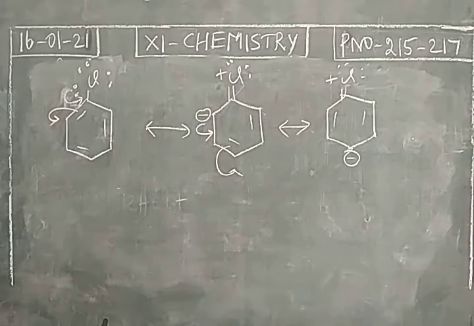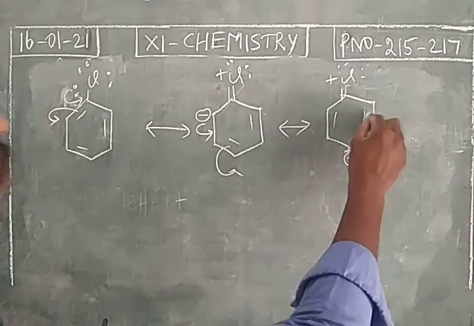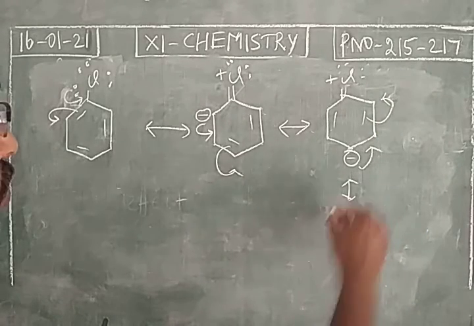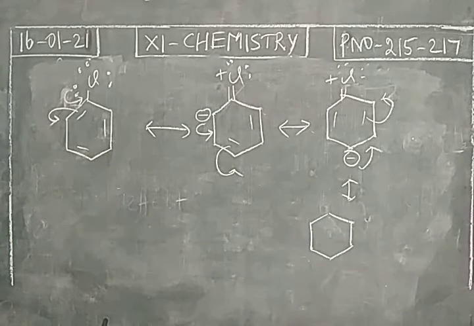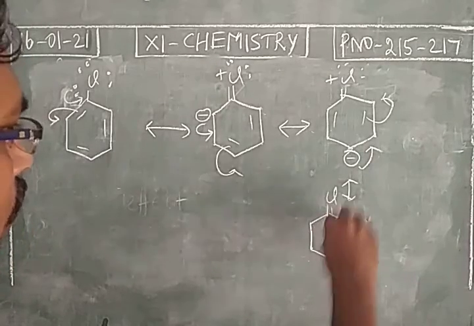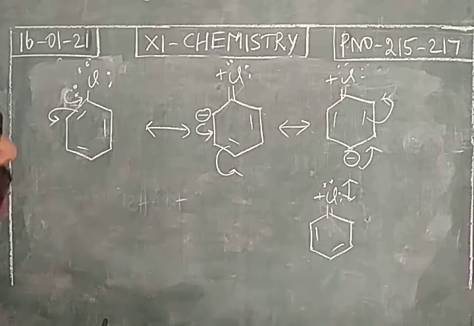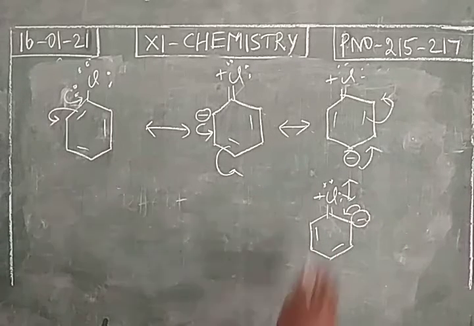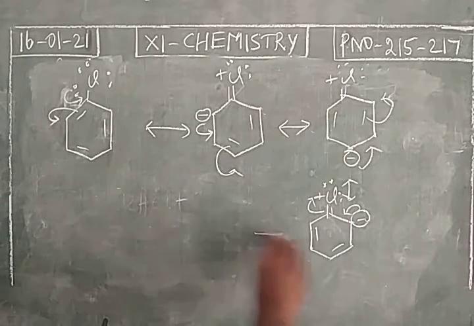So we have a negative charge in position number 4 and this will be involved in delocalization, and this pi electron will be shifted over here. So we have a negative charge in position number 2. This will be involved in delocalization. So this comes into the ring now. So again, this pi electron is moving towards the chlorine.